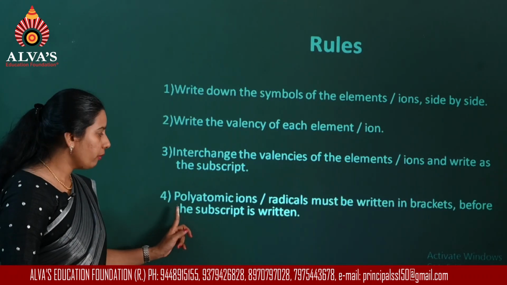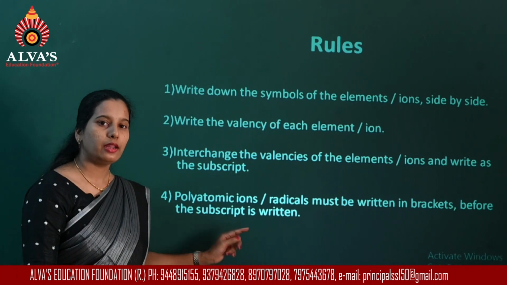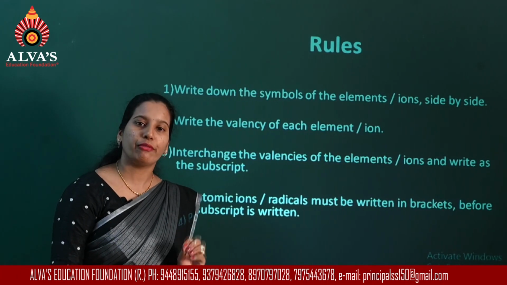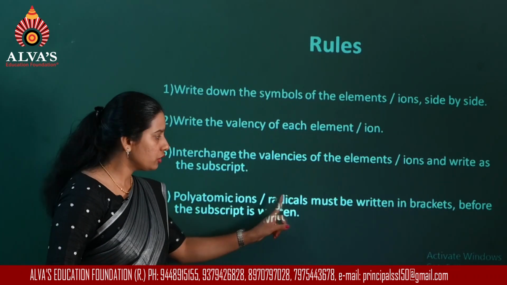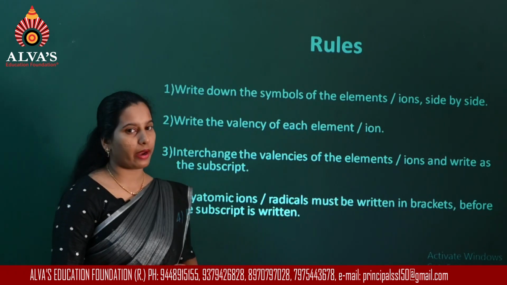Then, polyatomic ions are ions formed by the combination of more than one different type of element. Polyatomic ions or radicals must be written inside the bracket.